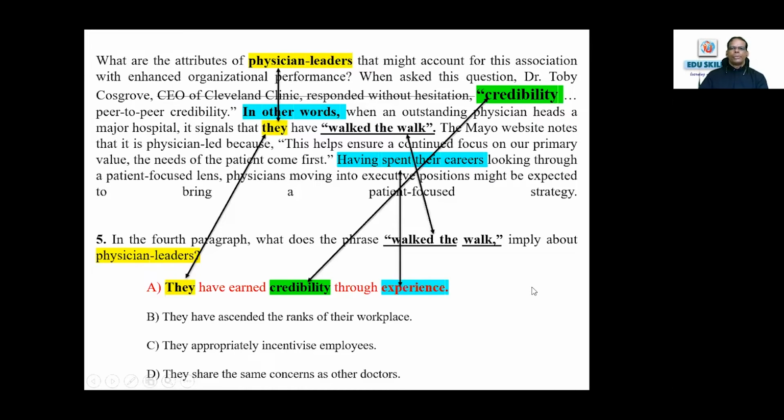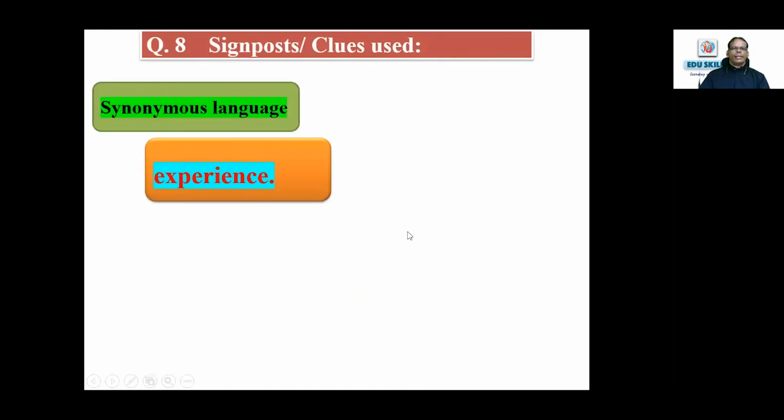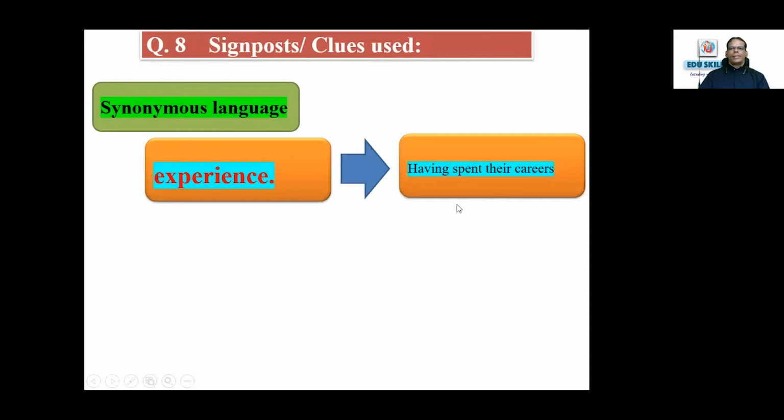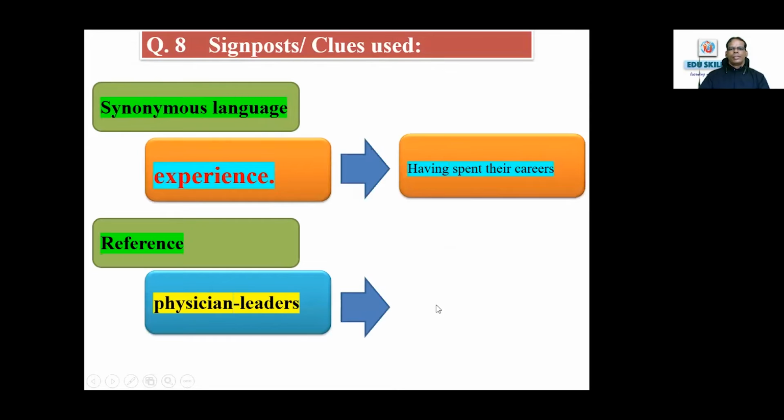So definitely you can confirm. And "walk the walk" is the same word given in the question, highlighted in bold or underlined within commas, so easily you can launch into that. Physician leaders is also given in the question statement, so there is nothing to worry about locating. So what are the signposts or strategies? Synonymous language, experience, having spent their careers, and the reference used: physicians means they.